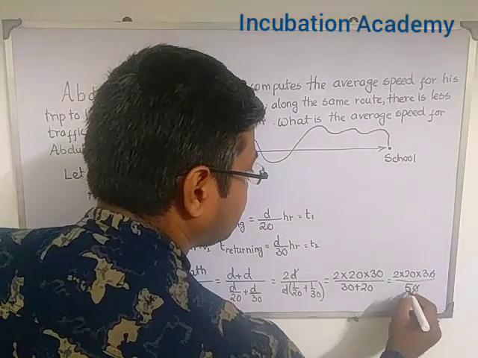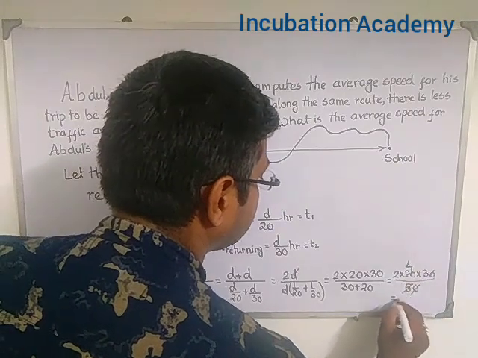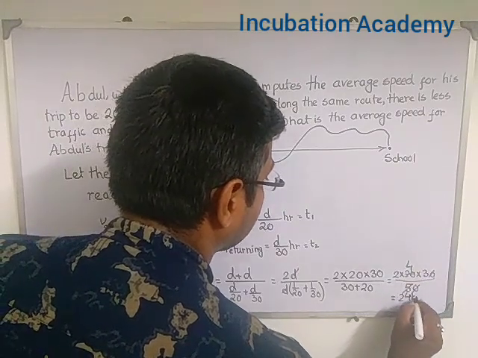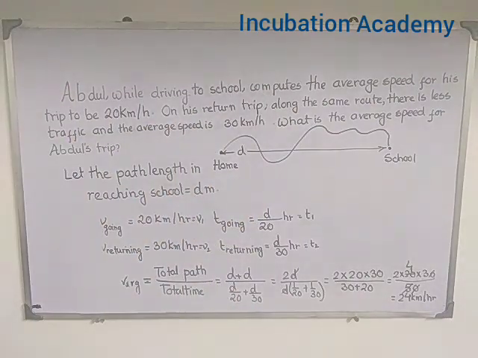These 0 and these 0 will cancel out and this becomes 4. So 4 into 3 is 12, 12 into 2 is 24. So 24 km per hour will be the average speed of Abdul in the total trip, in going from home to school and again from school to home.